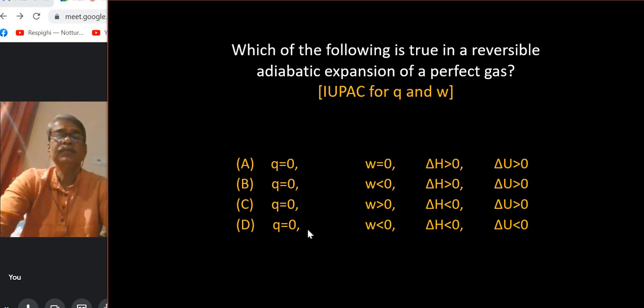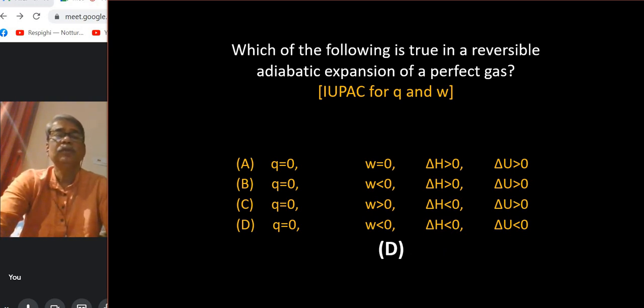But since Q is 0, it does its work at the cost of what? At the cost of its own internal energy or enthalpy. So that must decrease. So delta U is less than 0. So option D is the only right option. Okay, so option D is the right option.